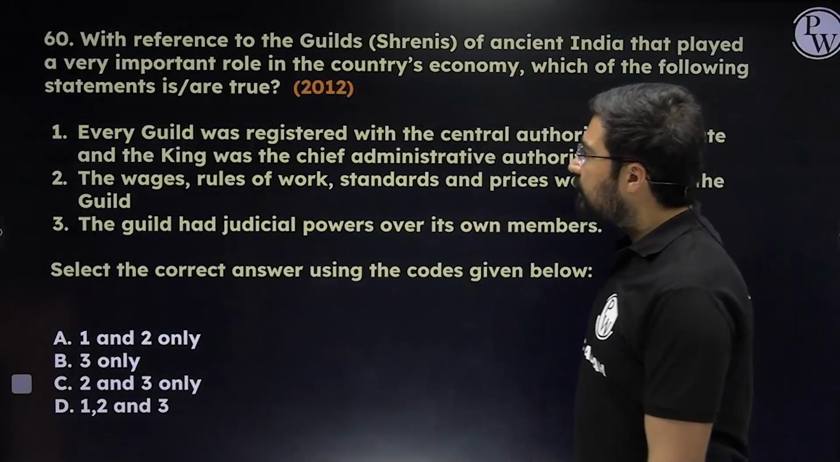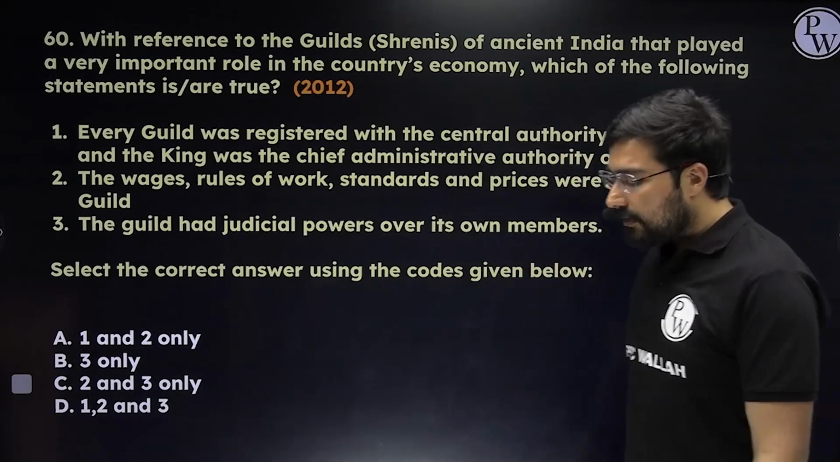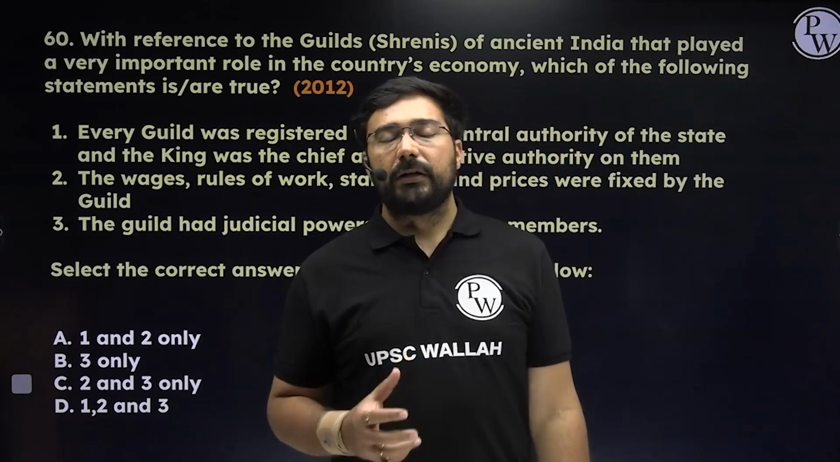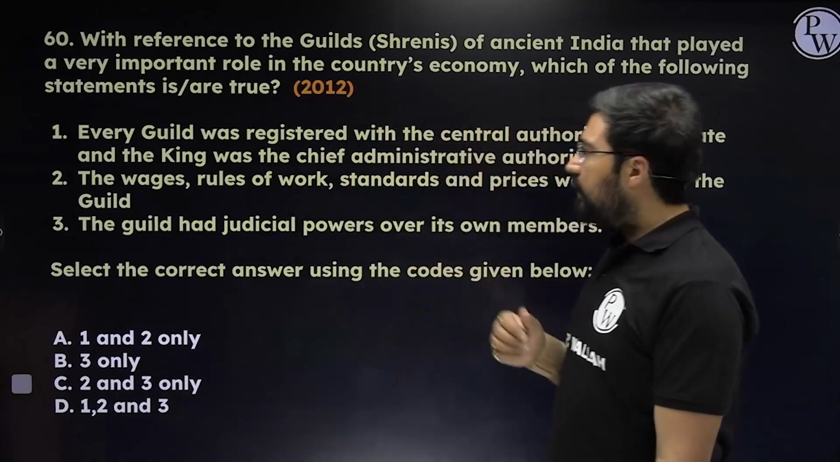So I am giving you the ideas, which are the important topics which you can revise at least once or twice. From post-Maurya, this question is now on the guilds. What were the guilds? Guilds were the associations of the merchants and of the craftspersons, and there was certain important information about them which UPSC has asked.